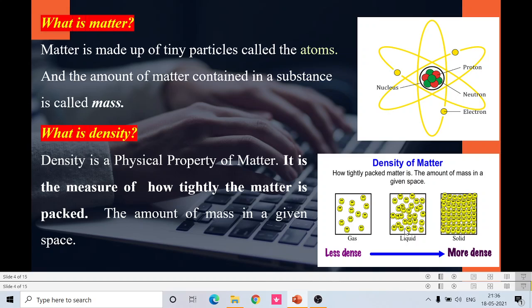Whereas in liquids, the atoms move freely inside the liquid, so they are less tightly packed when compared to solids. And gases are still more lightly packed when compared to liquids. So gases are the least dense, the next one is liquid, and the final one is solid.